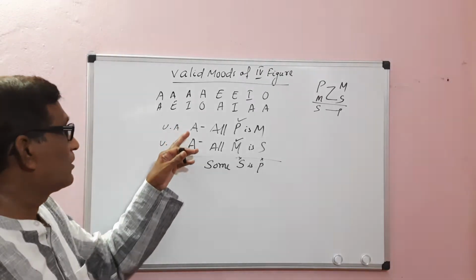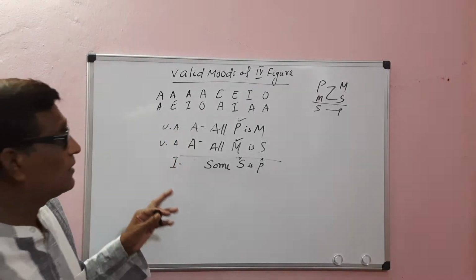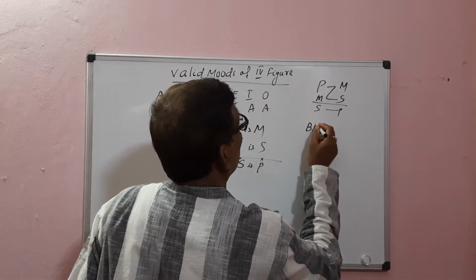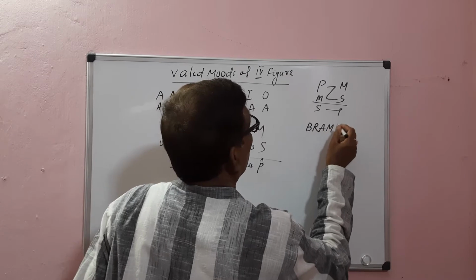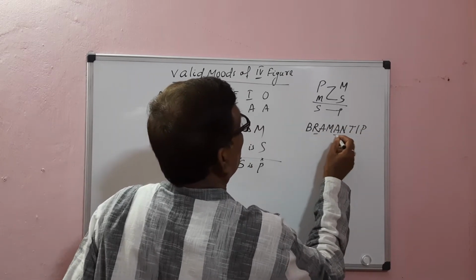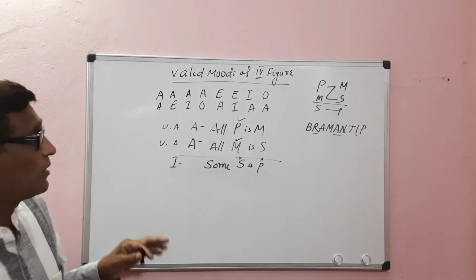So this is a valid mood in the fourth figure. From A-A, the conclusion I derives. That is Bramantip, B-R-A-M-A-N-T-I-P. Bramantip is a valid mood in the fourth figure.